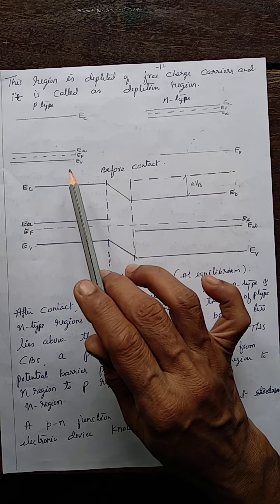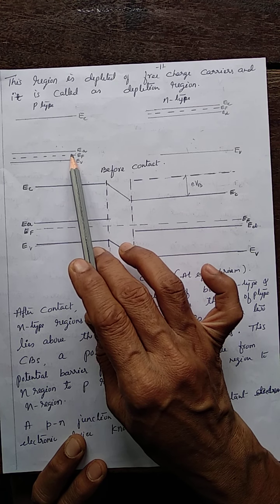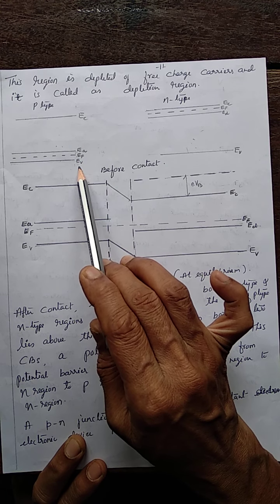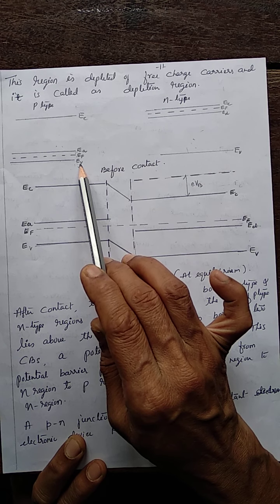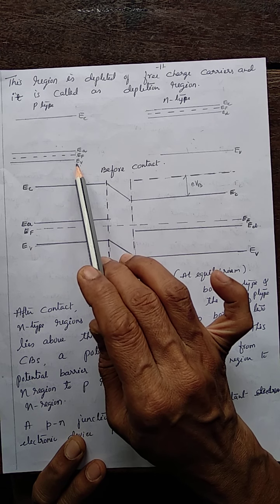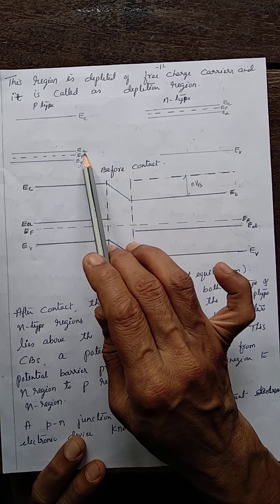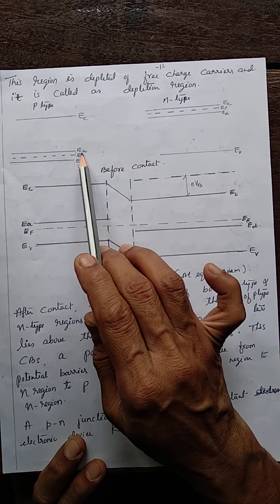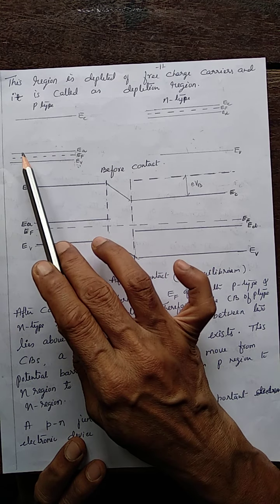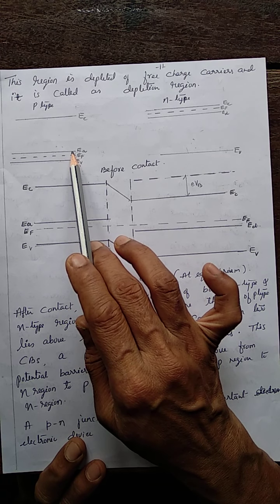We already discussed that in a p-type semiconductor, there is a level called the acceptor level above the Fermi level, and the Fermi level is very close to EV. What is EV? The energy corresponding to the valence band, the highest filled level in the valence band, denoted as EV. The Fermi level lies between EA and EV. EA corresponds to the acceptor level, where the acceptor electrons reside or exist.